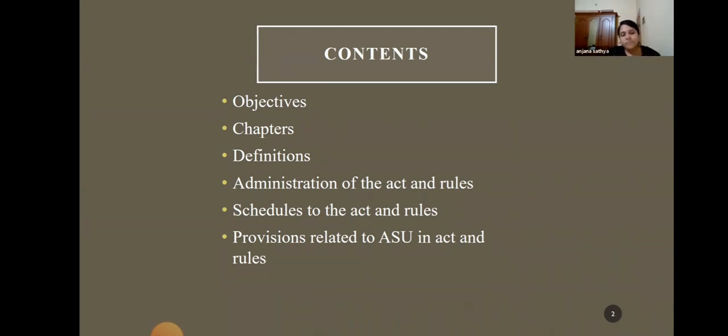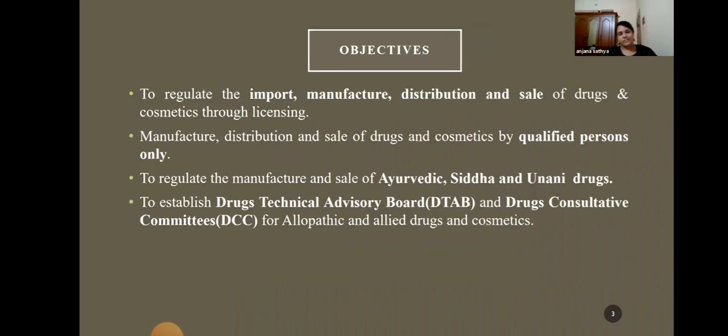Okay. So first we will learn about the objectives of the Drugs and Cosmetic Act. What is the necessity of this Act? Why is it needed? So the first objective is to regulate. The Drugs and Cosmetic Act covers all the provisions that are related to manufacture, sale, and distribution of allopathic medicines as well as Ayurveda, Siddha, and Unani medicines.